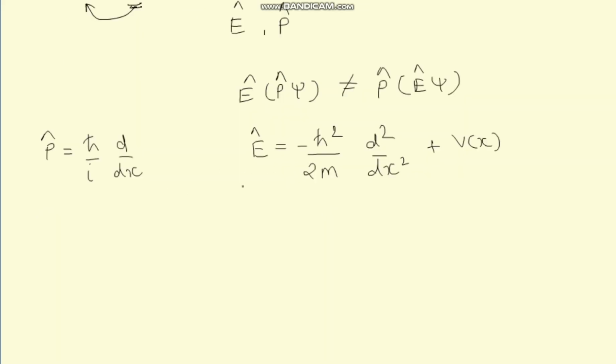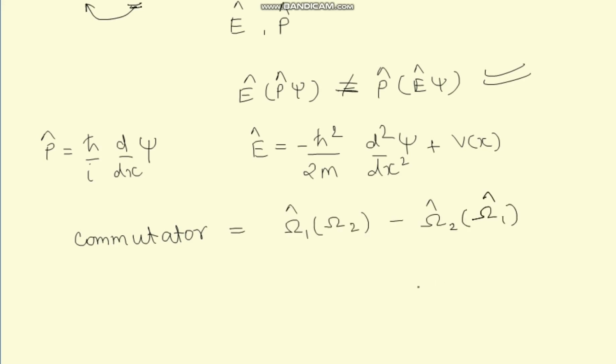So if you try and put the value of psi one by one and try to find this, you will find that these two values are not equal. In fact, we define a really important property called the commutator. The commutator is the difference between the effects of the two operators. It is defined as this.